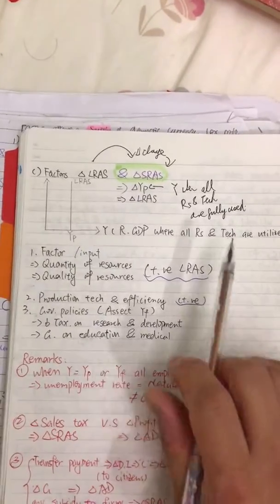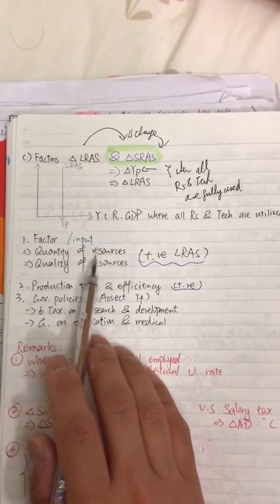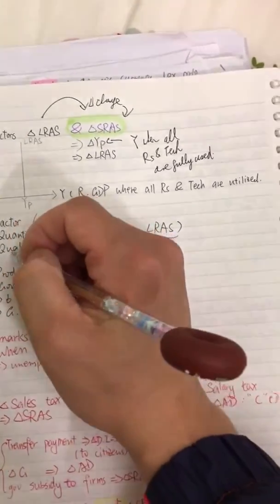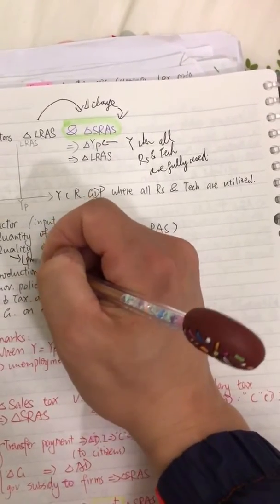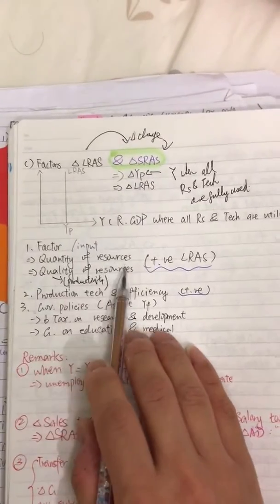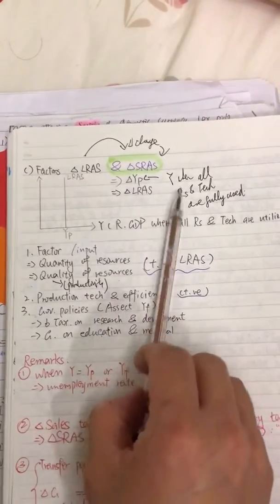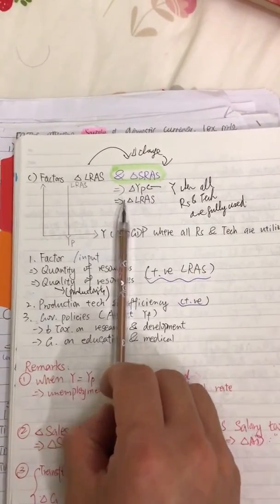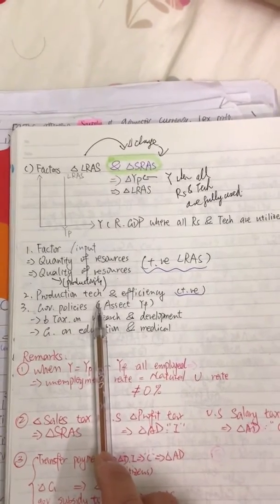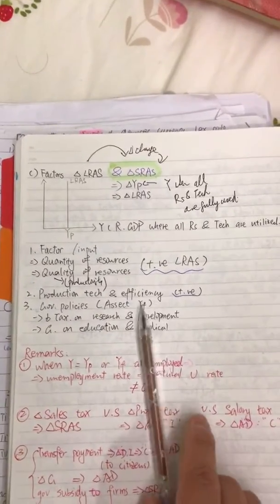So only when the quantity of resources changes, or the quality of resources, like the productivity, will the long run AS move to the right or to the left, corresponding to the change in these two. The other factor is technology. Technology will also move the entire long run AS to the right or to the left, along with the efficiency in production.